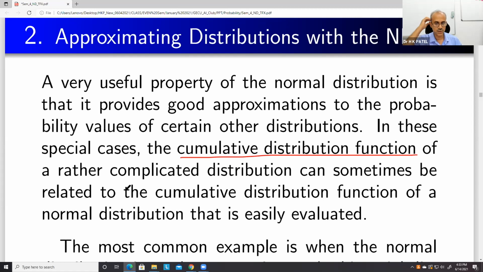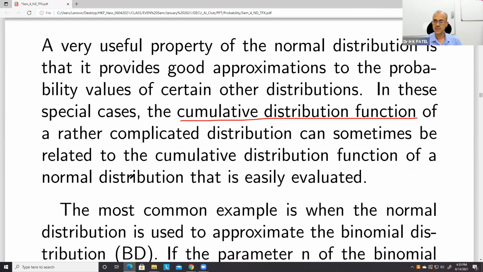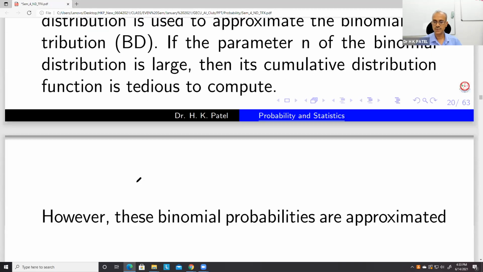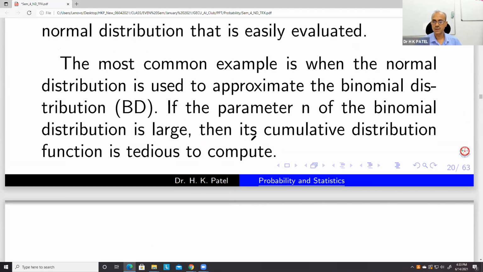This is the meaning of these lines. Initially distribution functions were difficult to calculate, but later on it becomes easy. If n is large, then its CDF is tedious to calculate or compute.